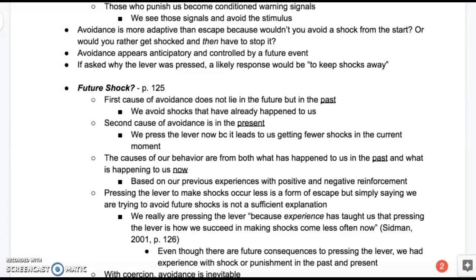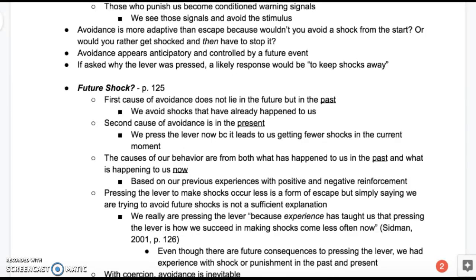The second cause of avoidance, he says, is in the present. We press the lever now because it leads to us getting fewer shocks in the current moment. So the causes of our behavior are both from what has happened to us in the past and what is happening to us in the now. Based on our previous experiences with positive and negative reinforcement, we might be more likely to avoid a certain situation. Pressing the lever to make shocks occur less is a form of escape, but simply saying we are trying to avoid future shocks is not a sufficient explanation.